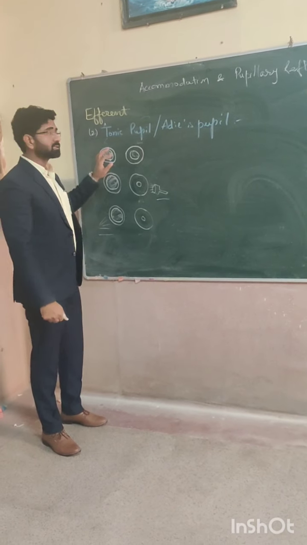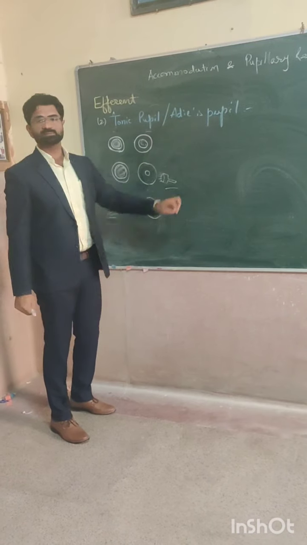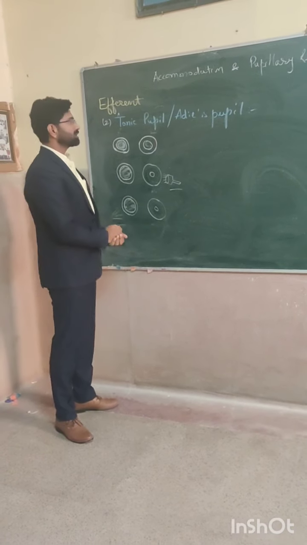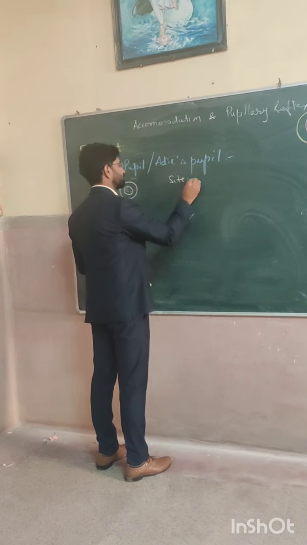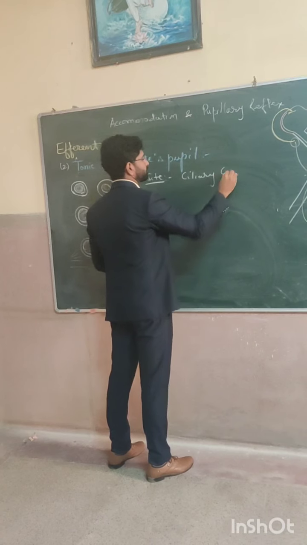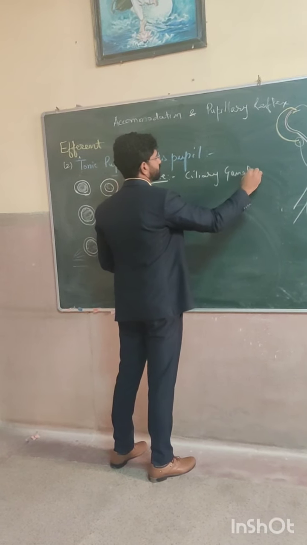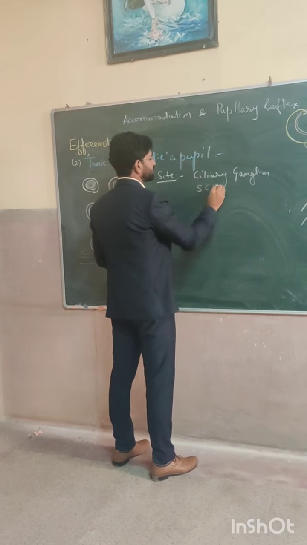Now the second efferent pathology is tonic pupil, Adie's pupil. What is the site of lesion? The ciliary ganglion and short ciliary nerve.